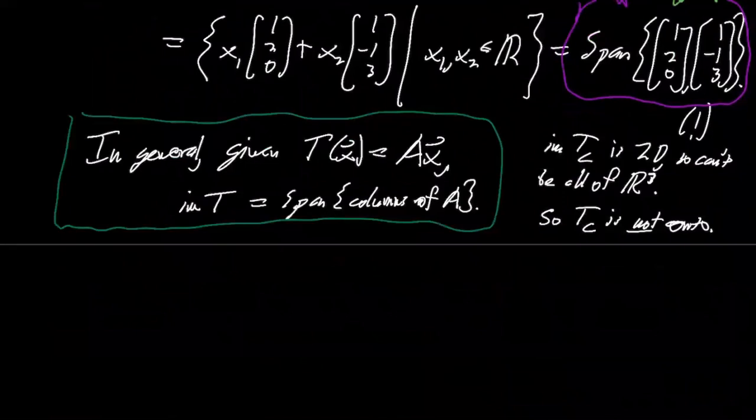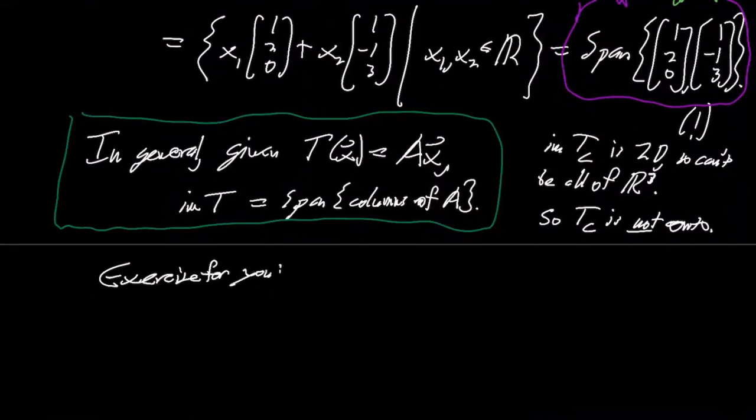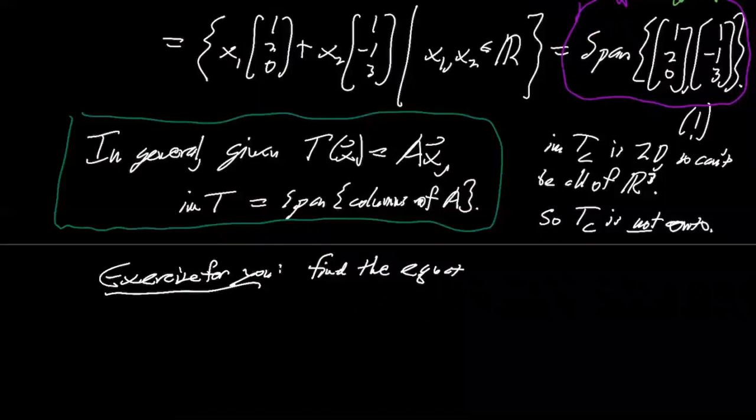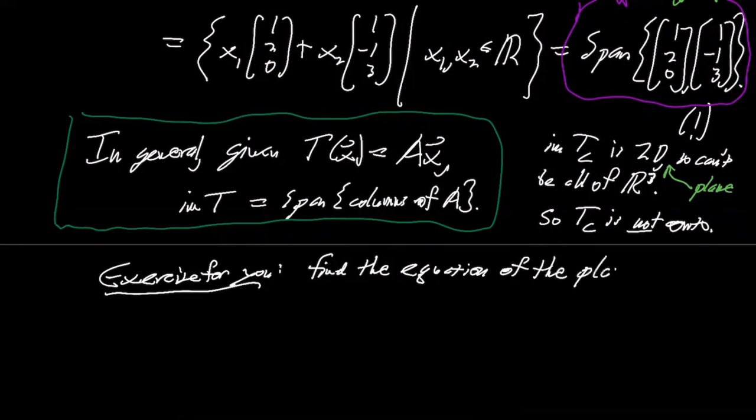But it's a fun exercise. Maybe I'll put this exercise for you, for the reader, or the watcher. Find the equation of the plane. I'm saying that this is a 2D plane sitting in three-dimensional space. So find the equation of the plane which is the image of T sub C.